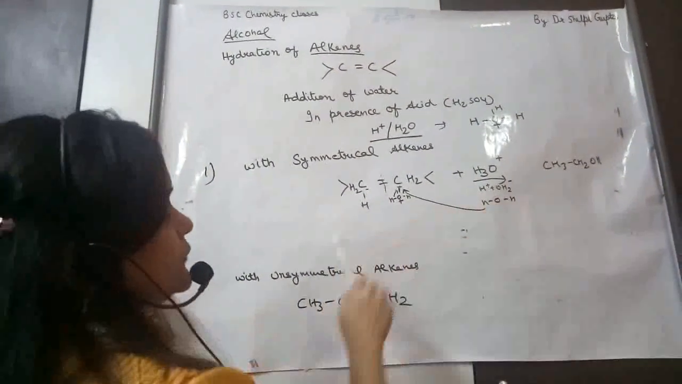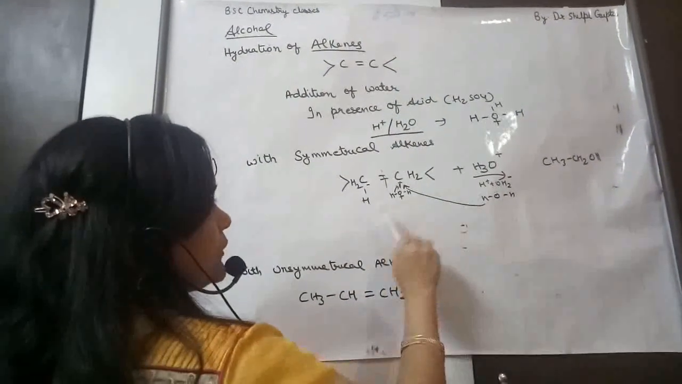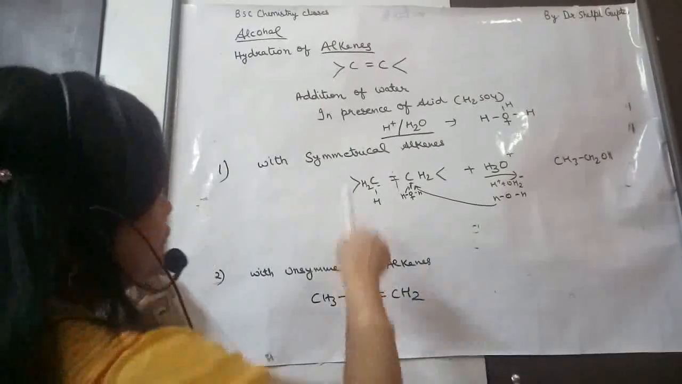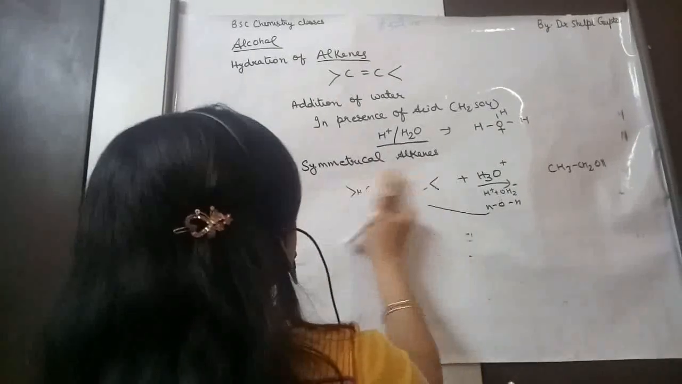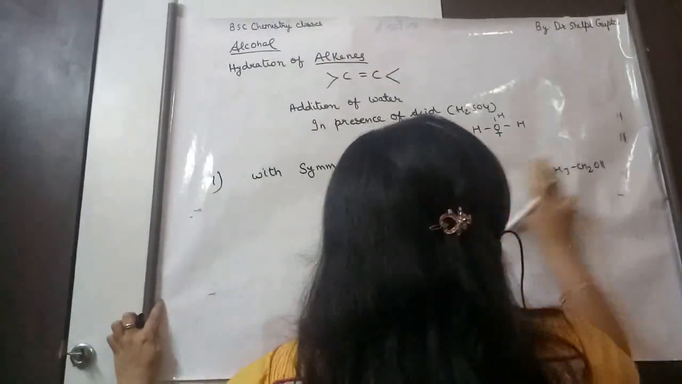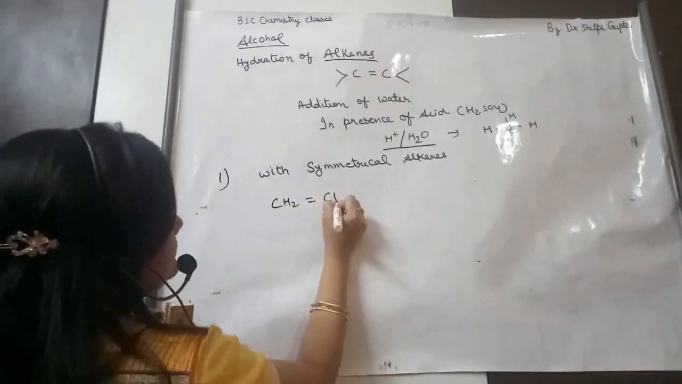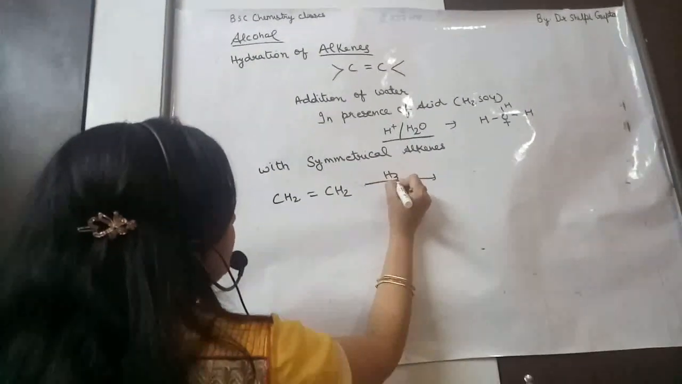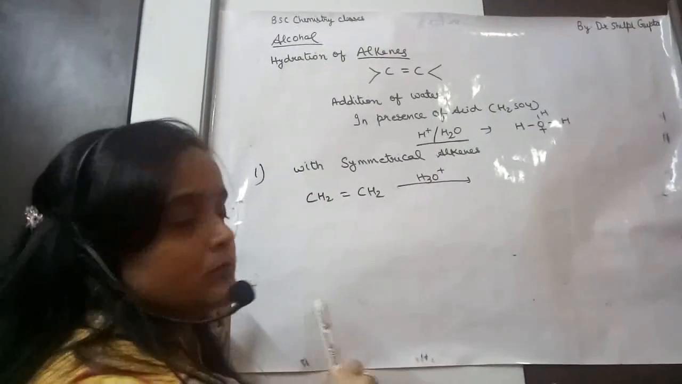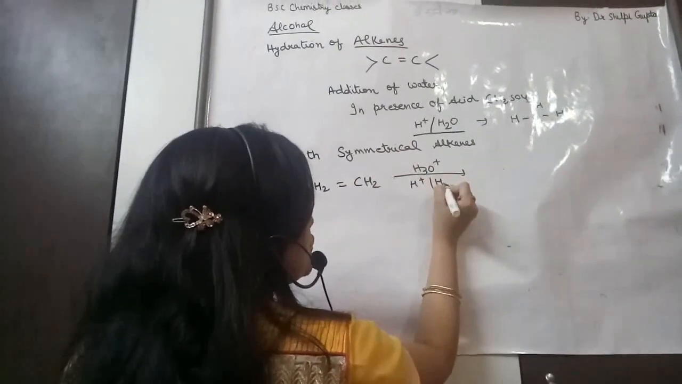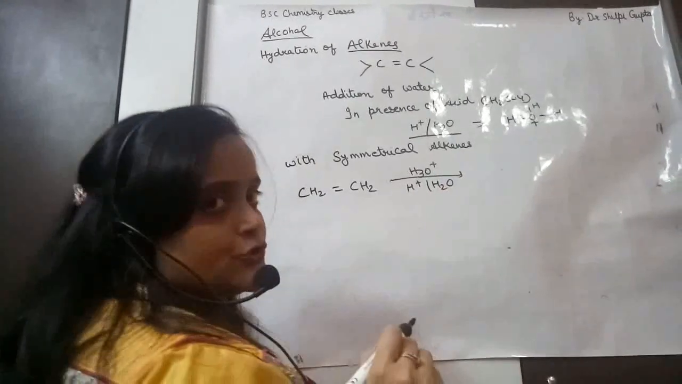Now I will explain the mechanism. CH2=CH2 reacts with the hydronium ion, and alcohol is formed. First we will do the mechanism of symmetrical alkenes, then in the next class we will do unsymmetrical alkenes. So let's do the mechanism. CH2=CH2, and the hydronium ion reacts with it. How is the hydronium ion formed? It is formed from H+ and H2O; the plus charge comes because H2O has added an H.